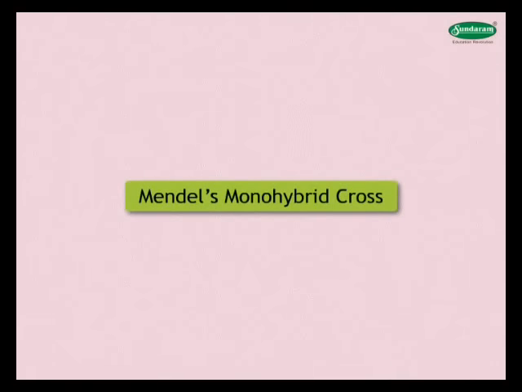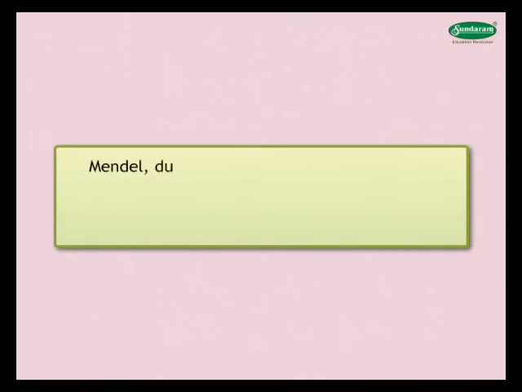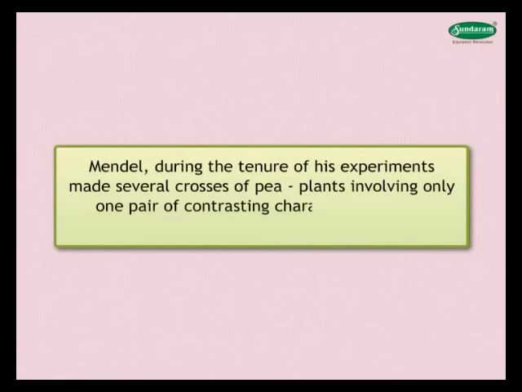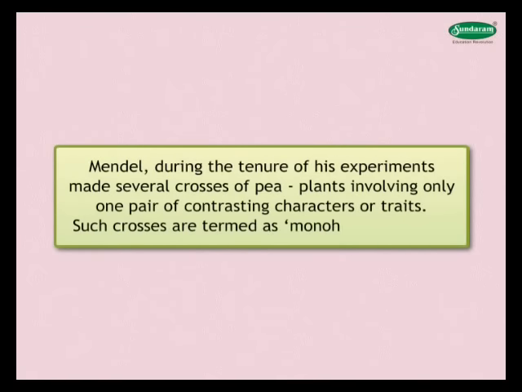Mendel's monohybrid cross. Mendel, during the tenure of his experiments, made several crosses of pea plants involving only one pair of contrasting characters or traits. Such crosses were termed as monohybrid crosses.